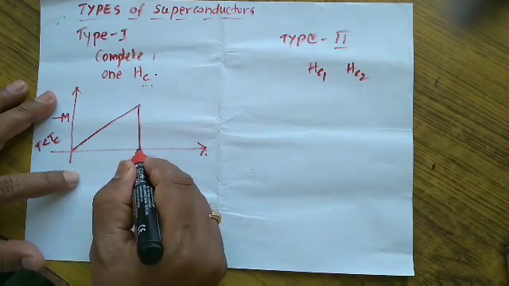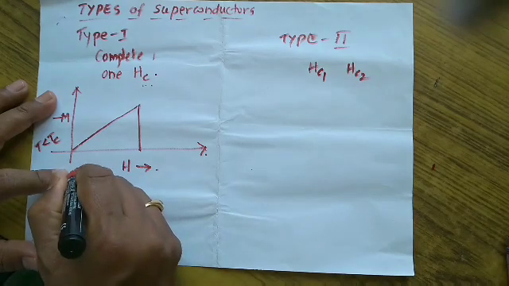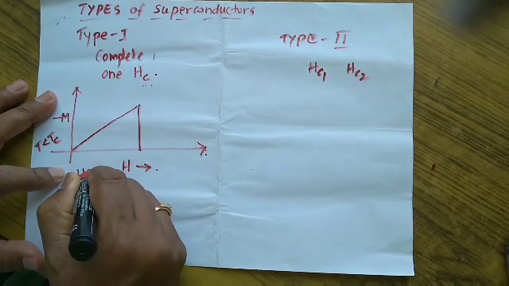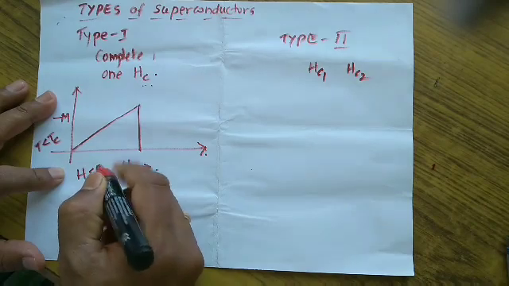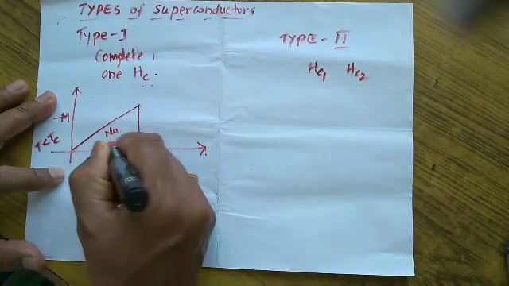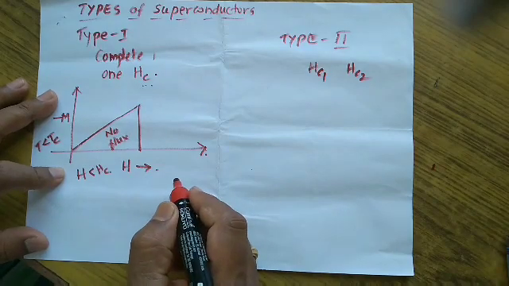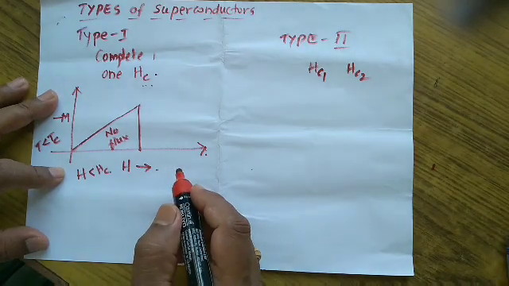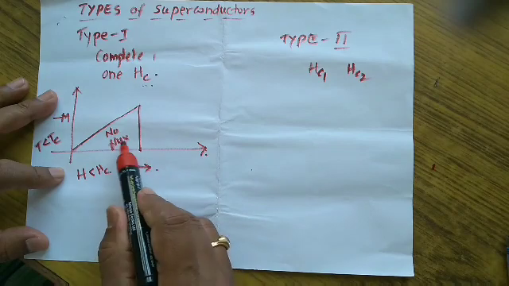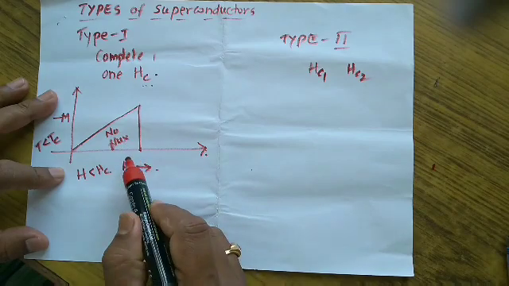For all values below Hc, that is for H less than Hc, there will be no flux penetration. Flux will not penetrate through the superconducting material because it was showing the Meissner effect.